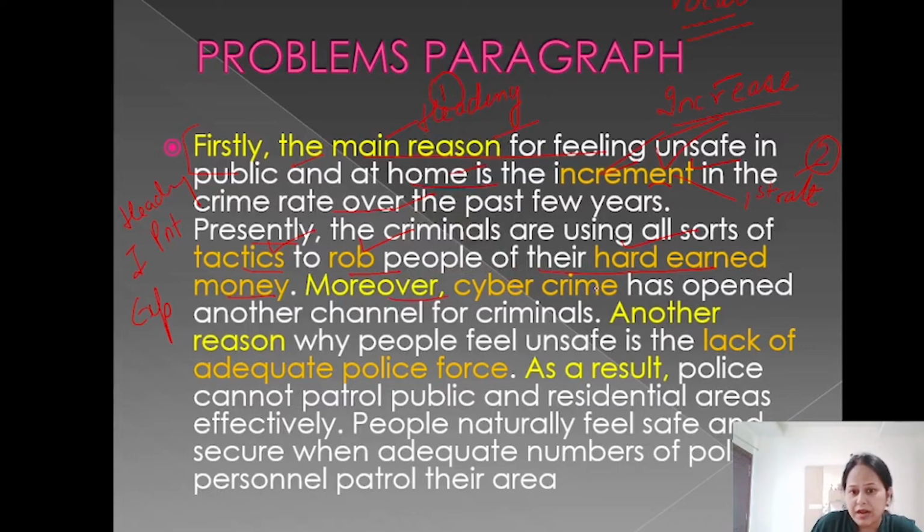Moreover, cybercrime has opened another channel. So we are talking about cybercrime also here. It is related to crime only. But as I'm introducing cybercrime, I've used a connector, moreover. So this is called proper connection of one point to the other.